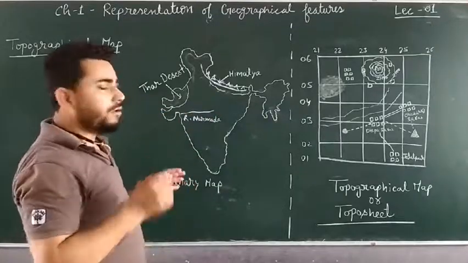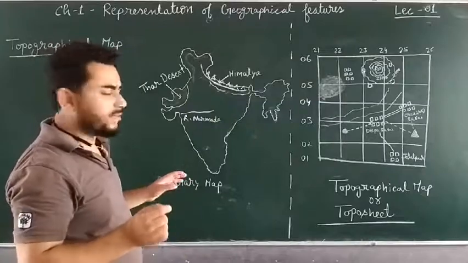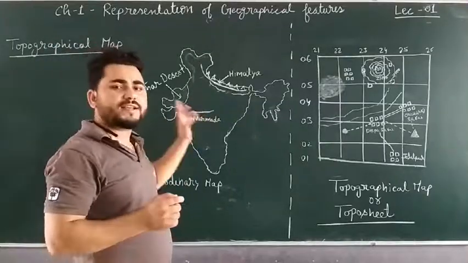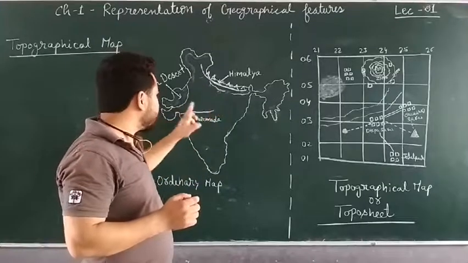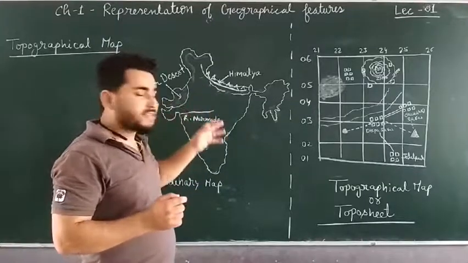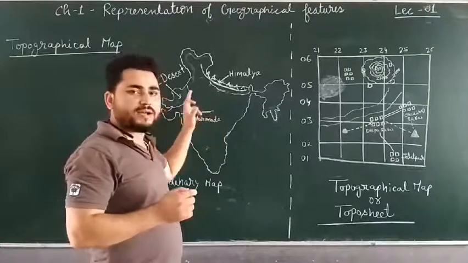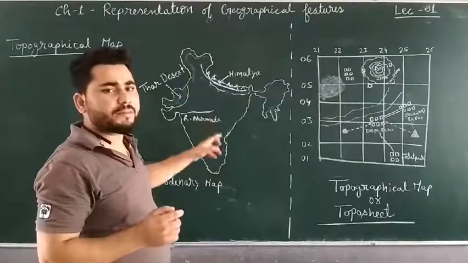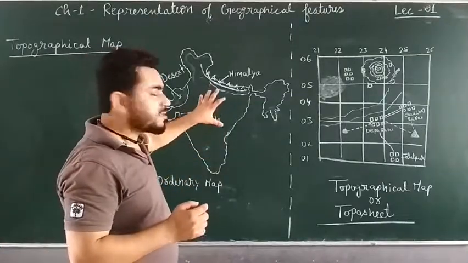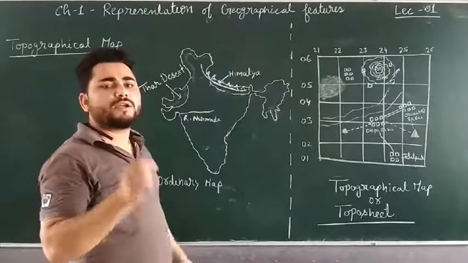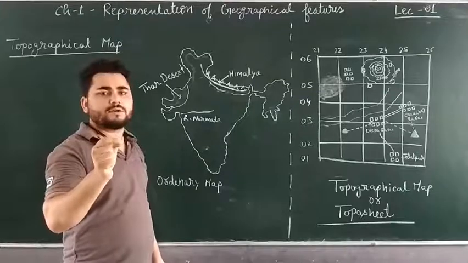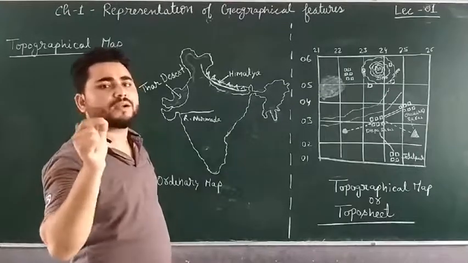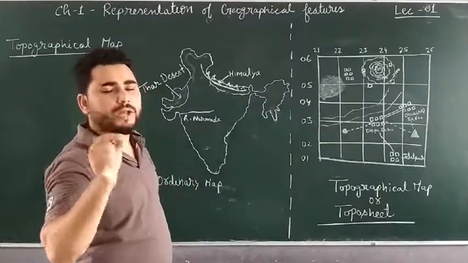So in order to represent such physical as well as cultural features, physical features like mountains, rivers, deserts, cultural features like settlements, houses, the things which are made by human beings, we need certain signs and symbols or some special lines like contour lines.